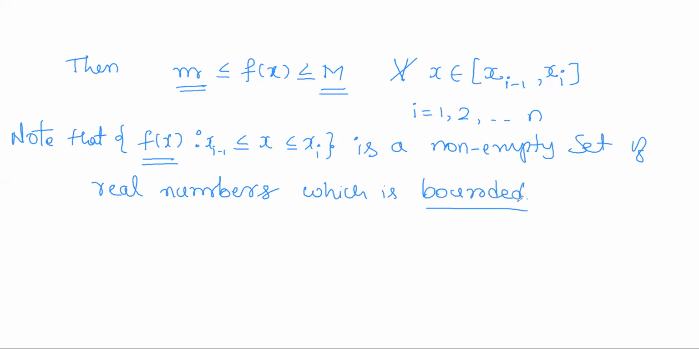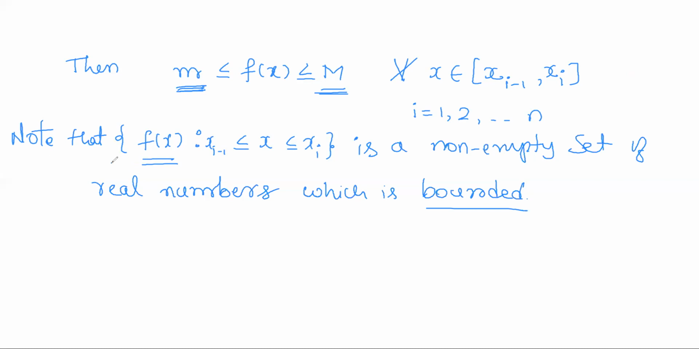That is, bounded means bounded below and above. It is bounded below by small m and bounded above by capital M. Now use the greatest lower bound property of R and the least upper bound property of R.